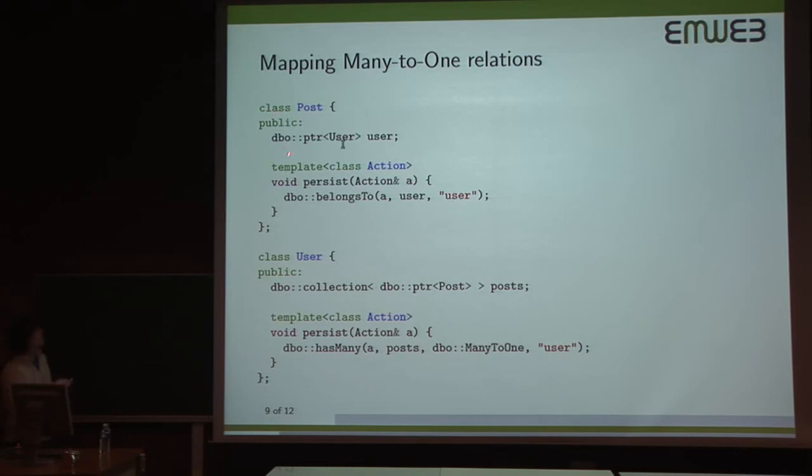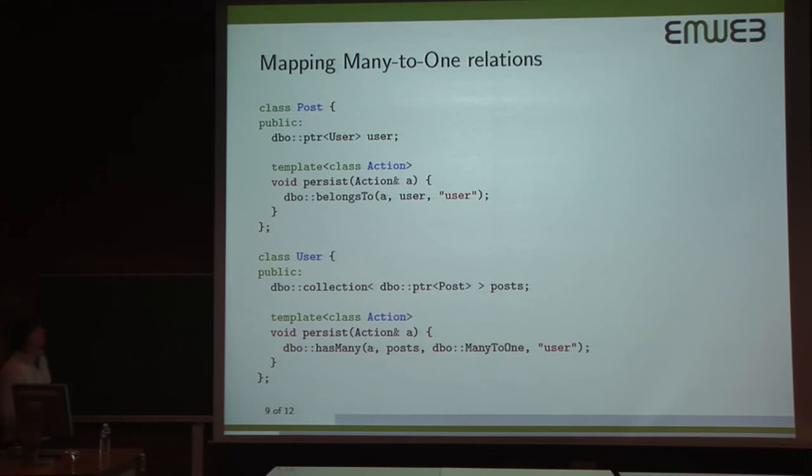And so in class post, we're simply going to say, so a post is owned by a user. Here again, we use the DBO pointer to just have a reference to the user. And then in our persistence method, we will state that this post belongs to a particular user. So obviously, this string and this string have to match. And that's how the library knows that they are the two ends of the relation. But other than that, there's nothing special about this.